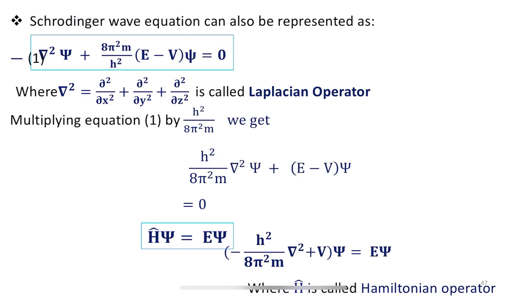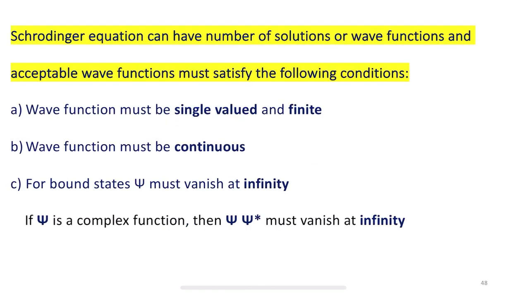As I said, psi is the wave function of the system which describes the state of a system, and if psi is independent of t, then it corresponds to the state of a system with specific energy. The Schrodinger equation can have a number of solutions or wave functions. All the solutions are not acceptable. The acceptable wave functions must satisfy the following conditions. So what are those conditions?